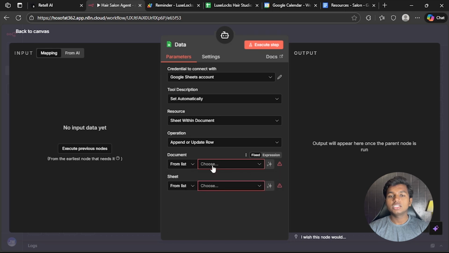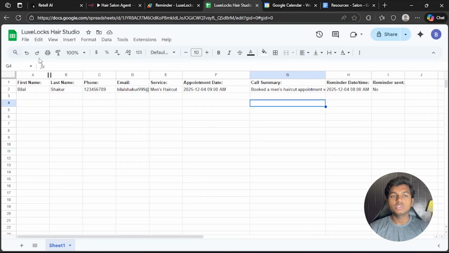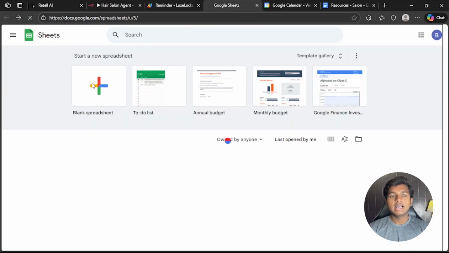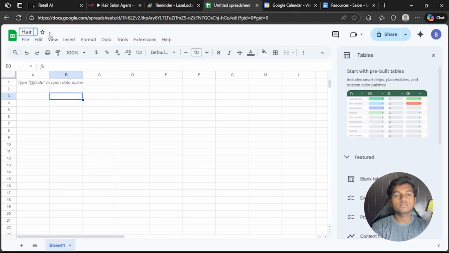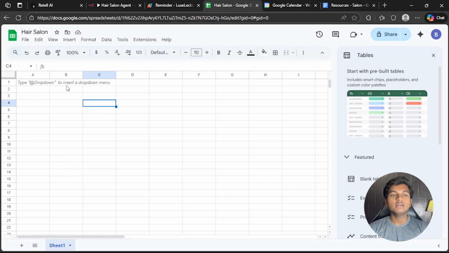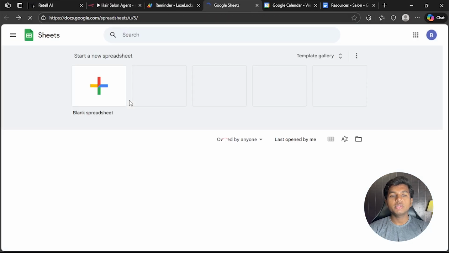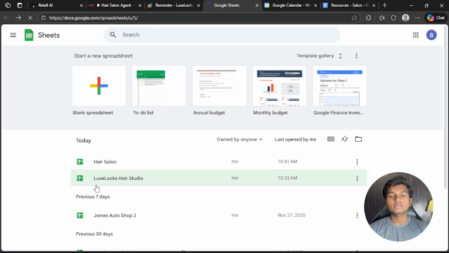To get our sheets in here, you just have to create a new sheets document. Let's go to Google Sheets, click on add, rename this as hair salon. We will have to add the columns in here. I'll just copy those from my previous one.